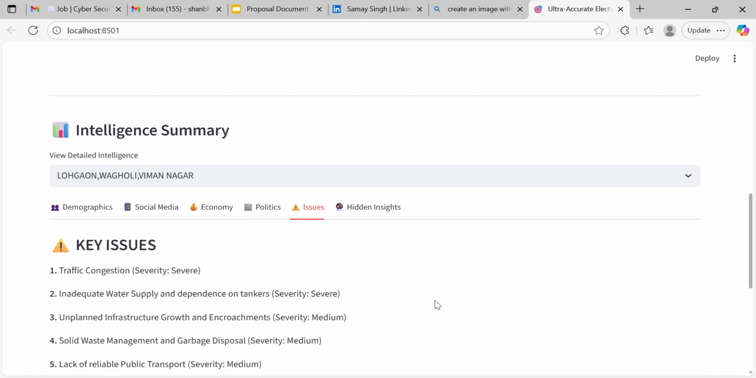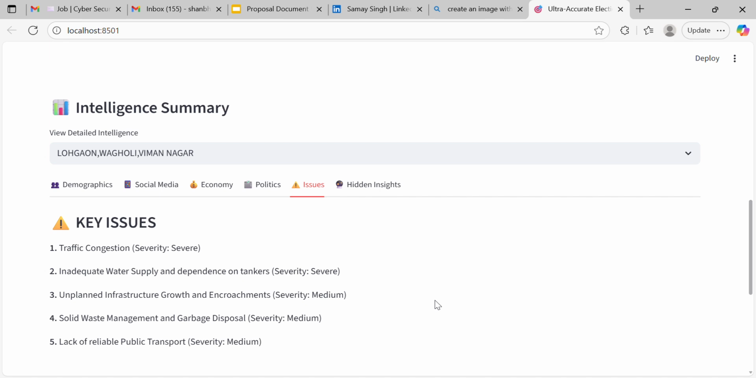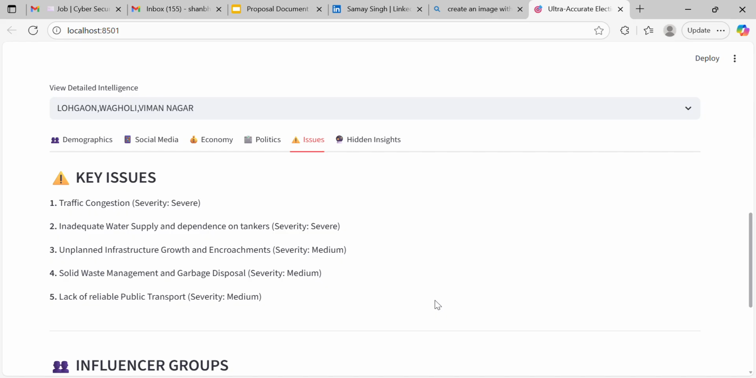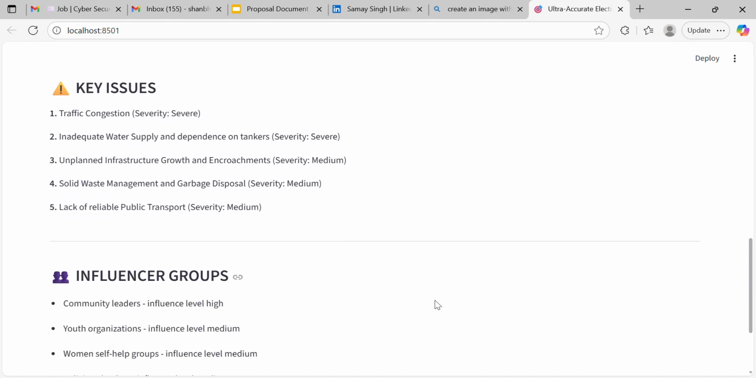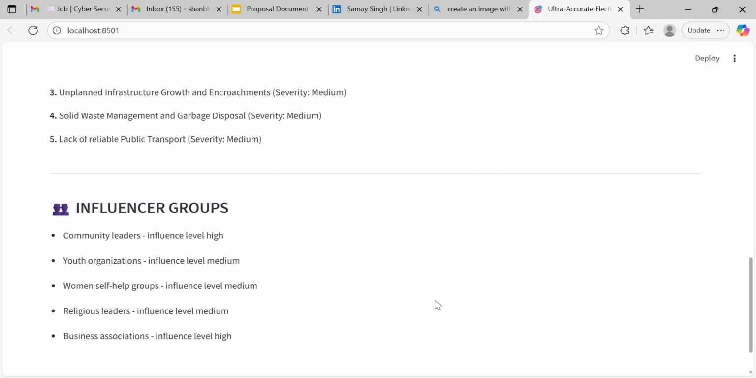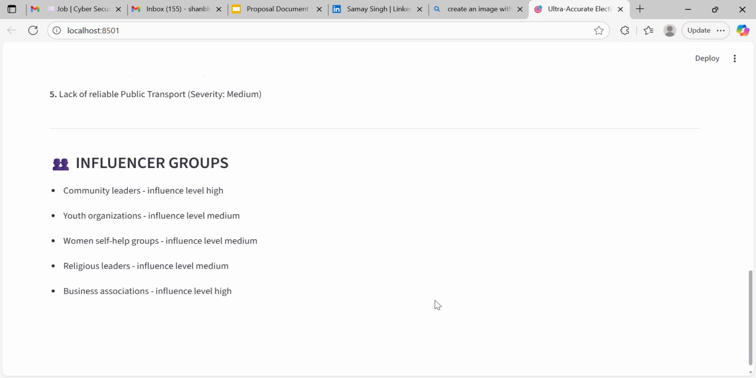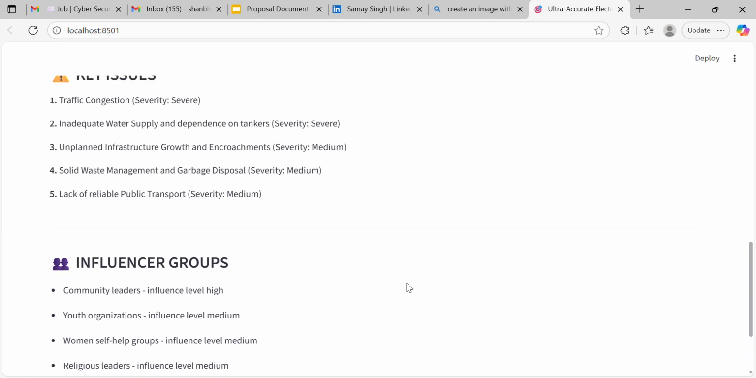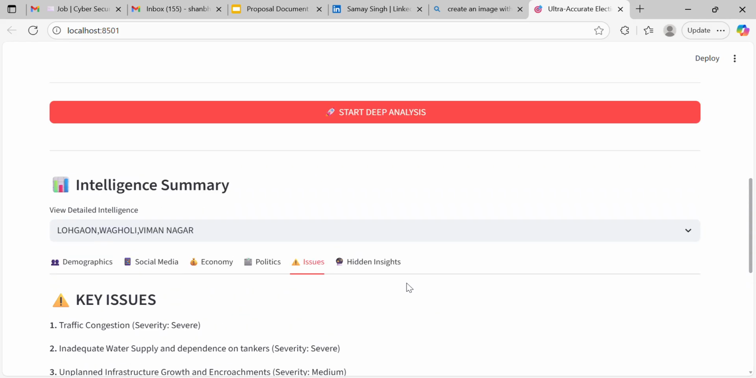Then key issues: traffic congestion, water supply, unplanned infrastructure, solid waste management, garbage disposal, lack of reliable public transportation. Influence groups: community leaders, youth organizations, women self-help groups, religious leaders and business associations. Here I also mention the level of influence associated with each specific group.